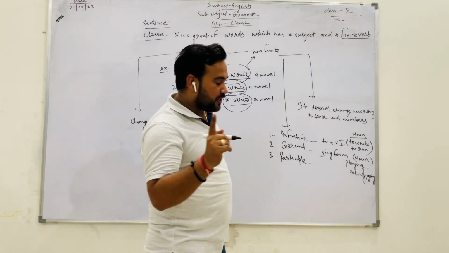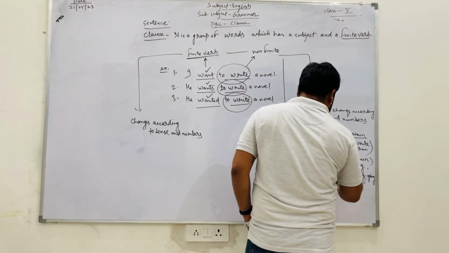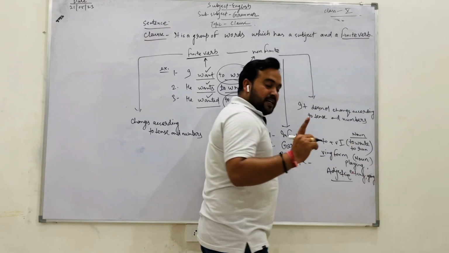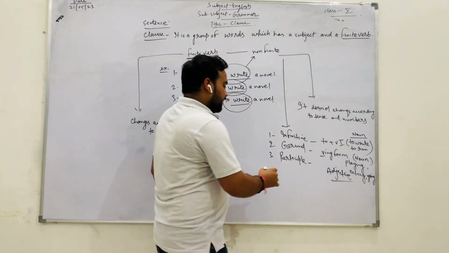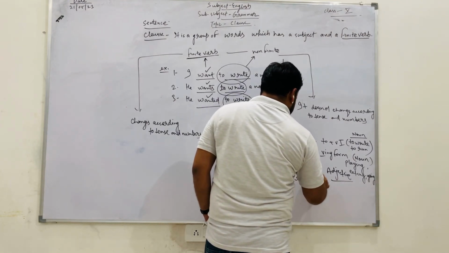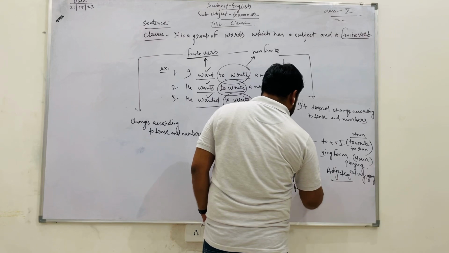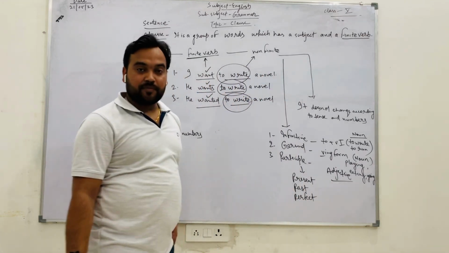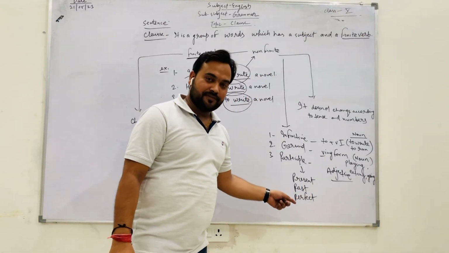Now I am coming to the participle. Participle always plays the role of an adjective. Remember this. It always plays the role of an adjective, and there are three types of participle: present, past and perfect. Don't say future.